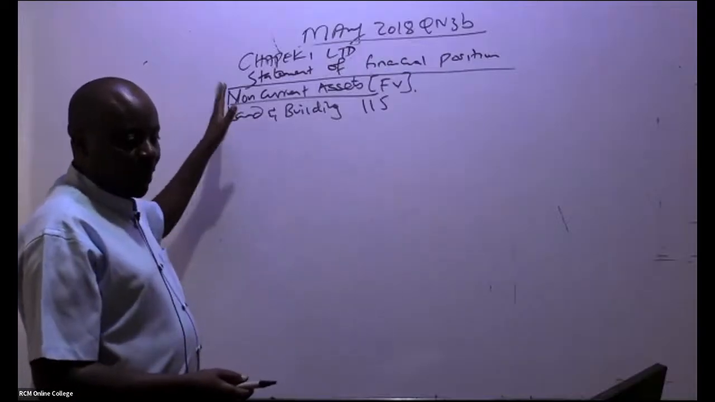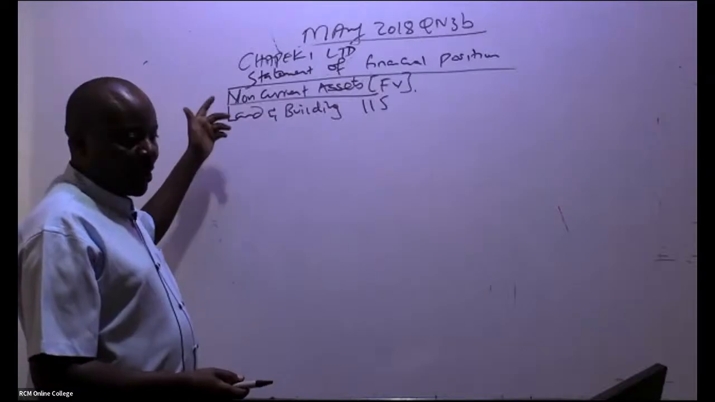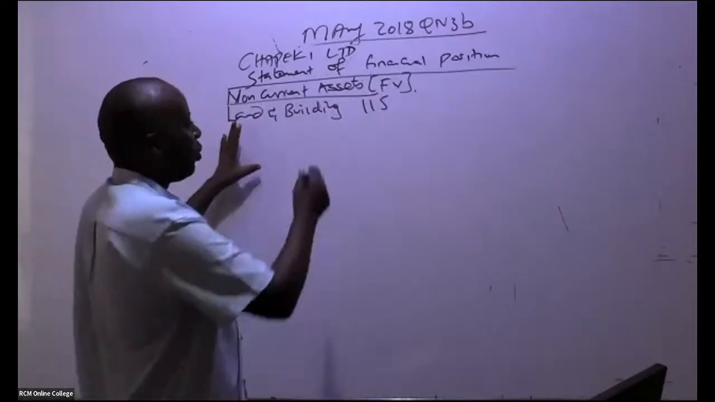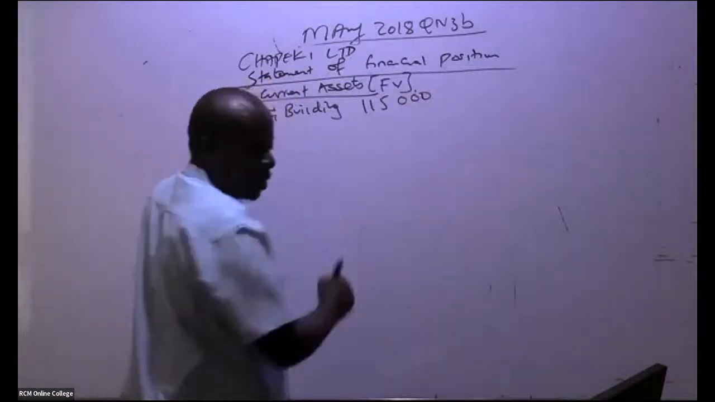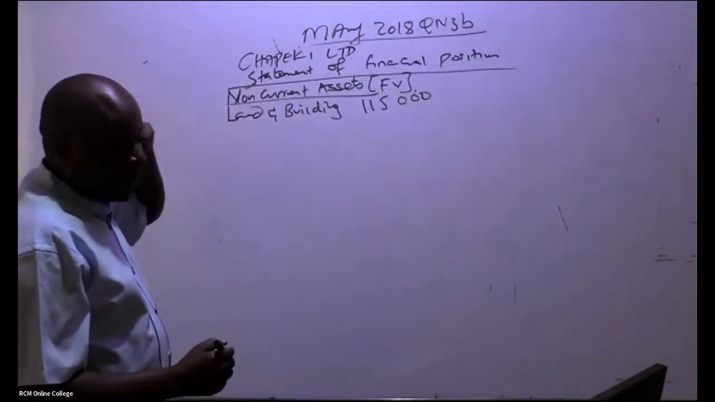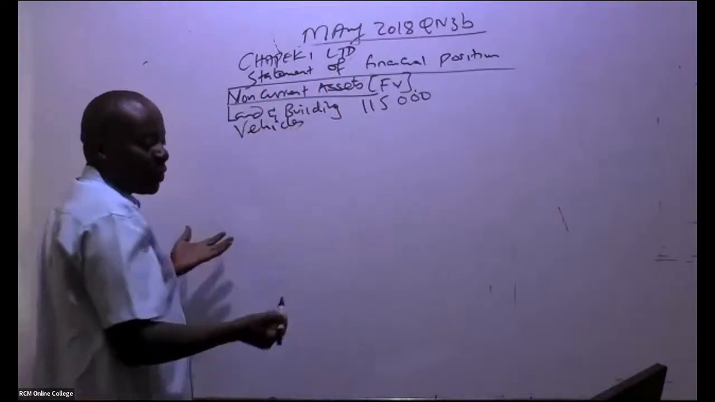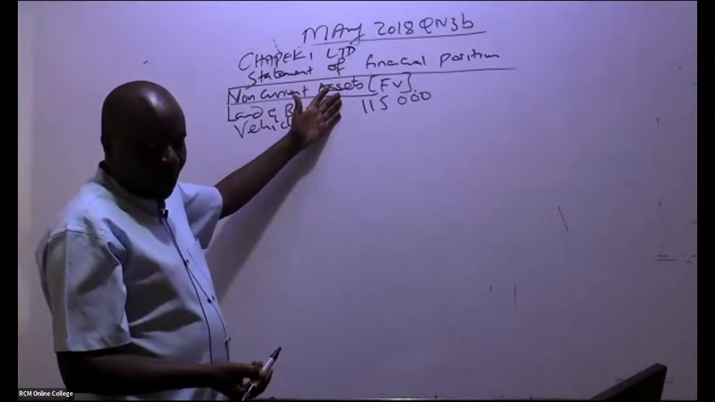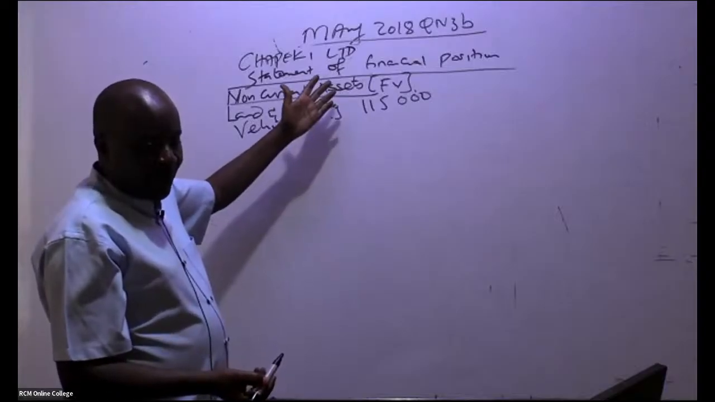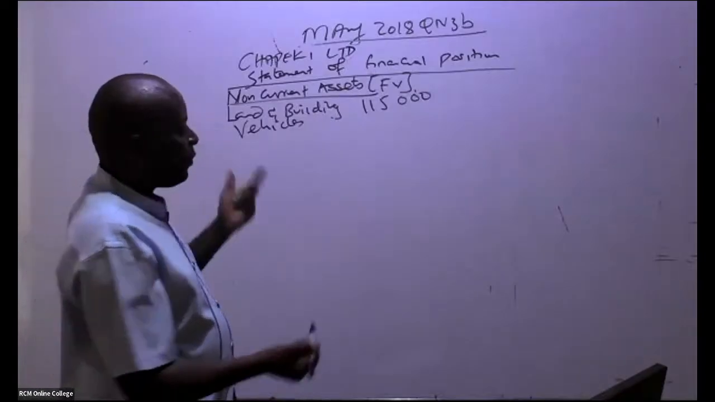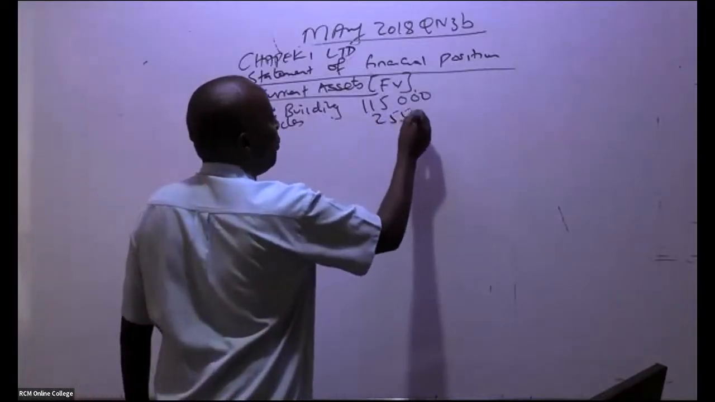So we have the statement of financial position. Non-current assets, fair value. So land and buildings, we have 115,000, I'm told. The other asset that we have there is vehicles. Fair value, these are free marks. So vehicles, how much do we have here? 25,500, so that you can move with speed.